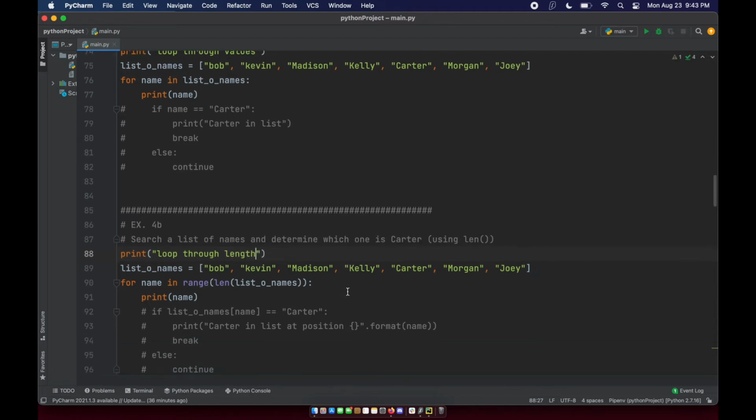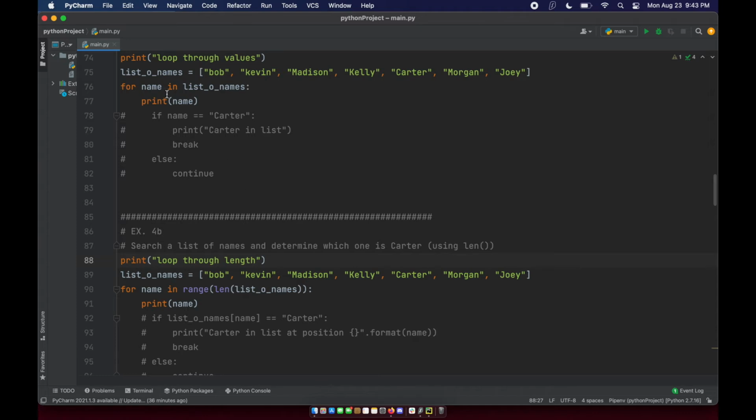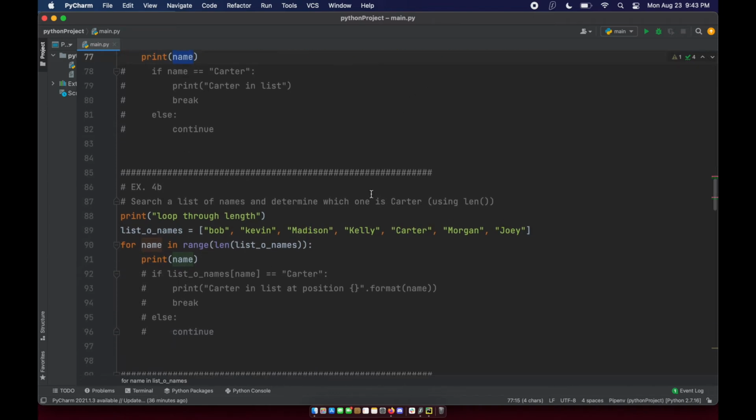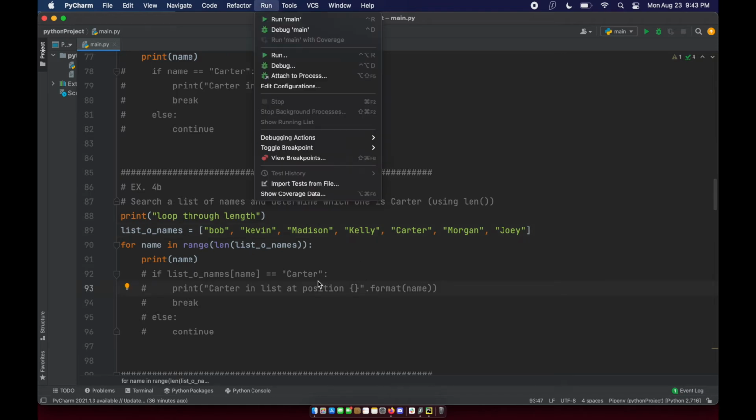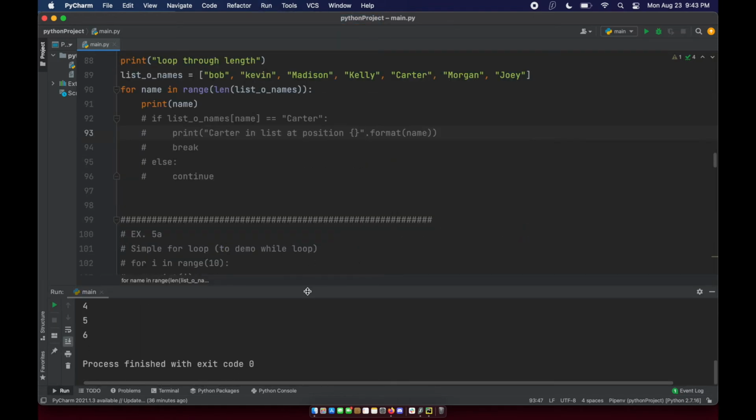Okay. So when I run this, you're going to see that in this kind of loop where I'm saying for name in list of names, name is going to be the actual values of each item in the list. In this case, where we're using the length of the list to iterate through, name is now again a whole number. So rather than Bob, Kevin, Madison, it's 0, 1, 2, 3. So I'm going to go ahead and run it, and you'll see both outputs.